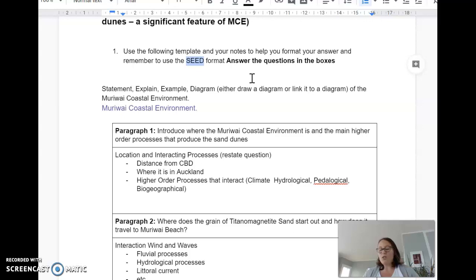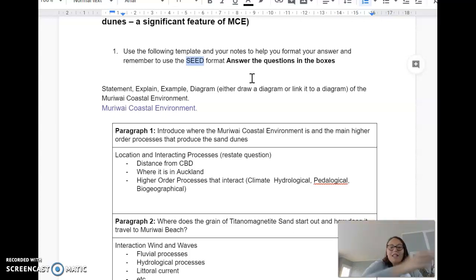Don't limit it to just your map. You can also include diagrams in the body of your essay. So here I have a little diagram showing the aeolian processes. Once again, you'll notice my specific title and you'll see that I've started to talk about surface creep and siltation. This diagram is naughty, it is bad, it does not have the specific information on it. What is the name of the vegetation? What is the name of the sediment moving up the beach? What is the strength of the wind and what direction has it come from? That is the information that you need to have. So this diagram alone would be not achieved.